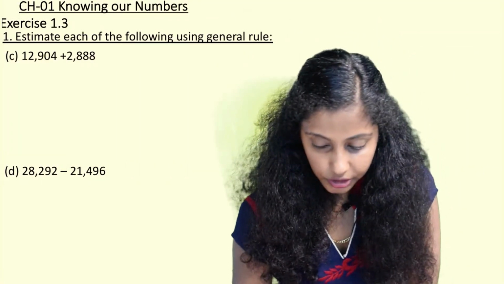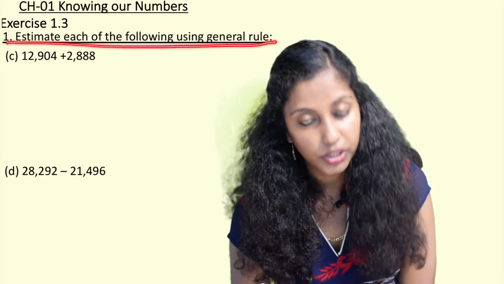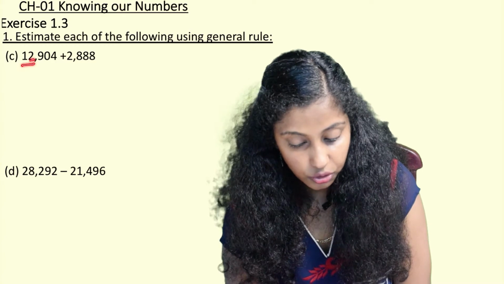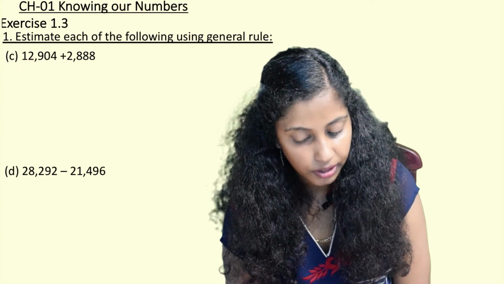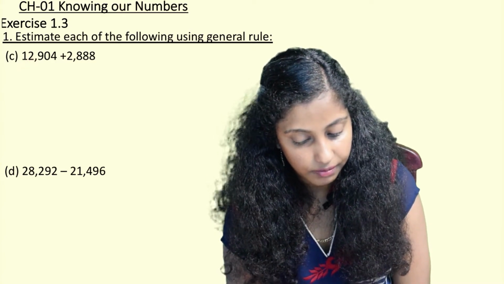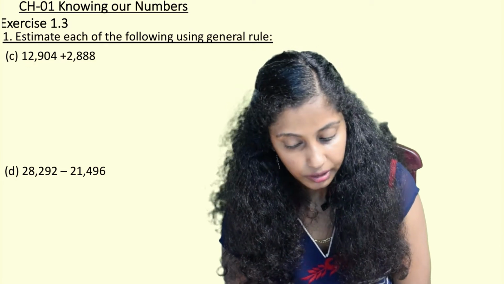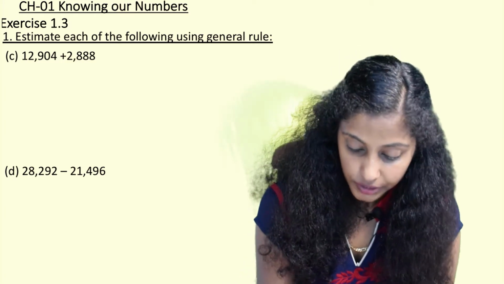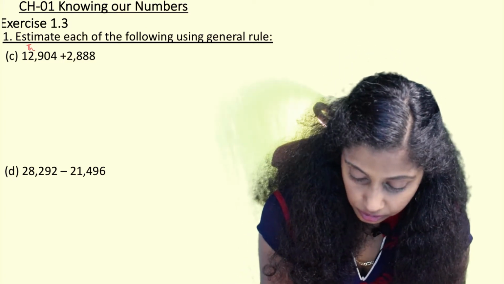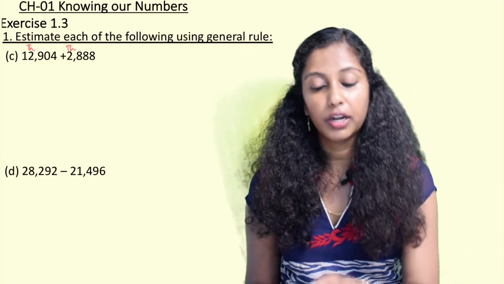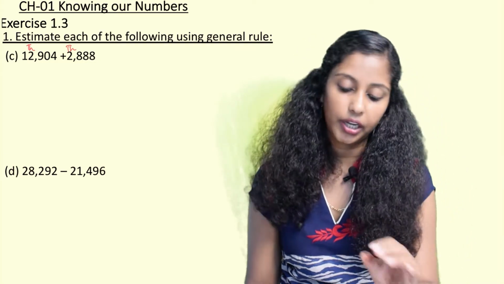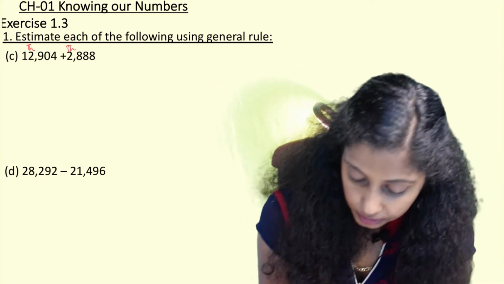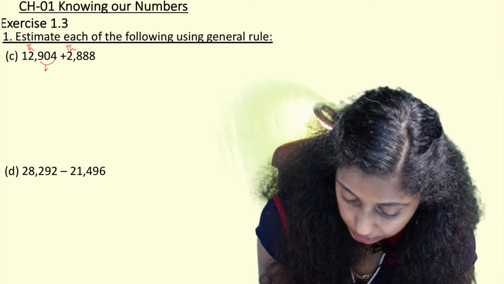Then again the same question, we have to estimate each of the following using the general rule. So here the highest place value is thousands, 12,904. So here we take the highest place value as 1000. Then here again 2888, highest place value is 1000. Though in the first number the highest place value is 10,000, we take the highest as 1000 and we round it off. And then here when we see 904, it is in the range of